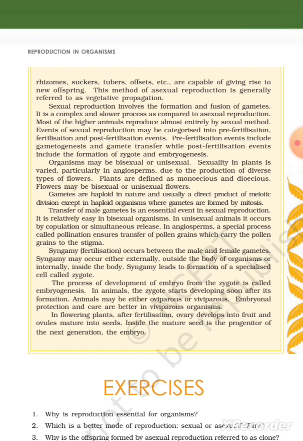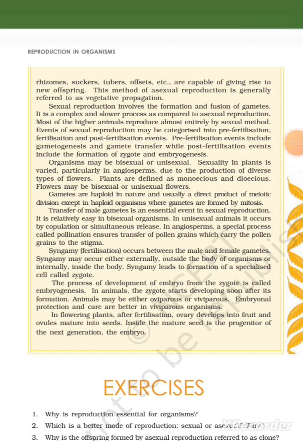Organisms may be bisexual or unisexual. Sexuality in plants is varied, particularly in angiosperms, due to the production of diverse types of flowers. Plants are defined as monoecious and dioecious. Flowers may be bisexual or unisexual. Gametes are haploid in nature and are usually a direct product of meiotic division, except in haploid organisms, where gametes are formed by mitosis.